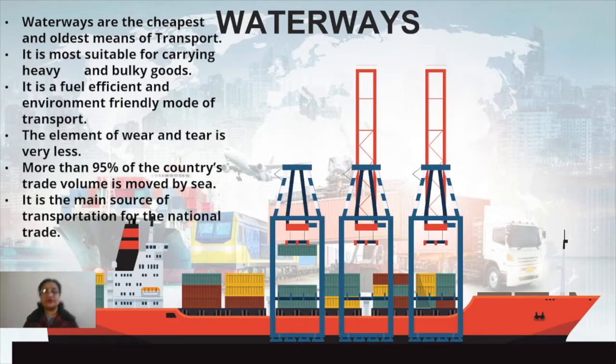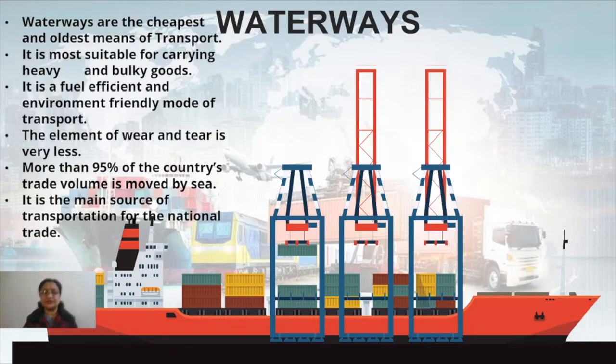Now let's start with the topic, waterways. When we talk about the different means of transport, there are two basic types. One is limited to the land area. The other belongs to either the ocean or sea, or the air.